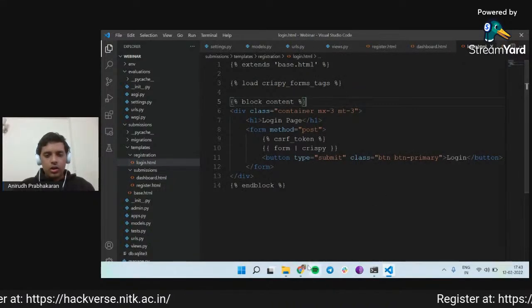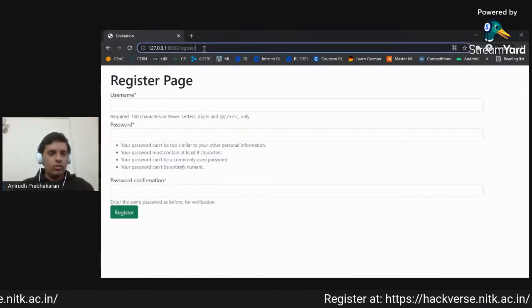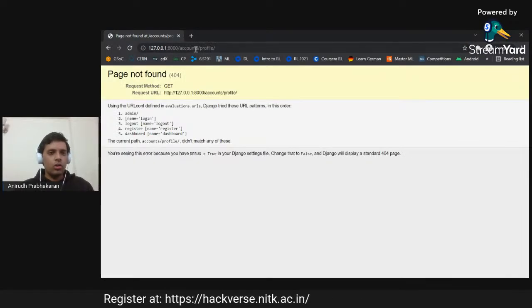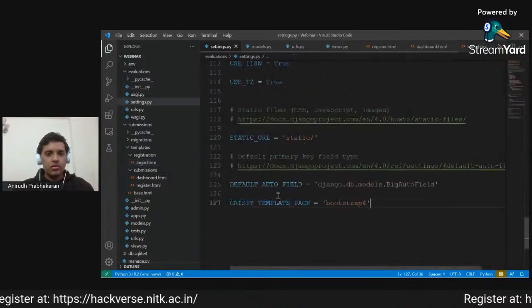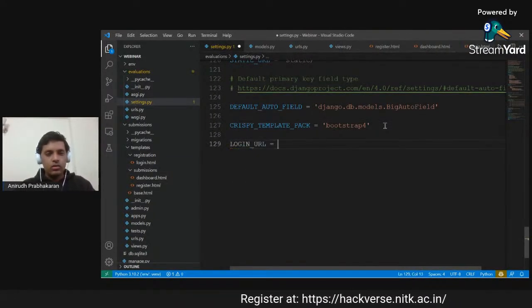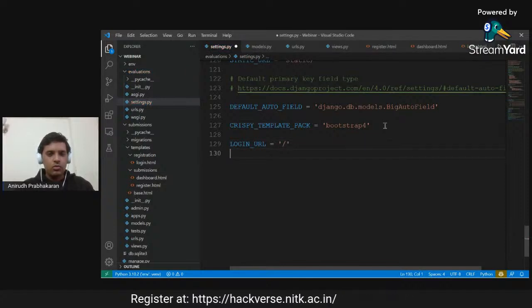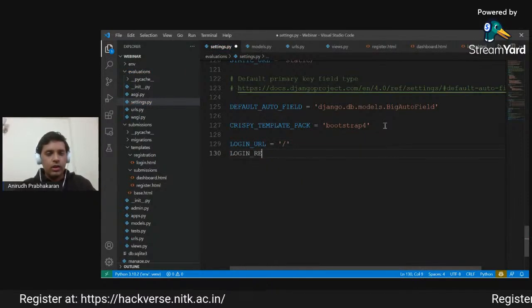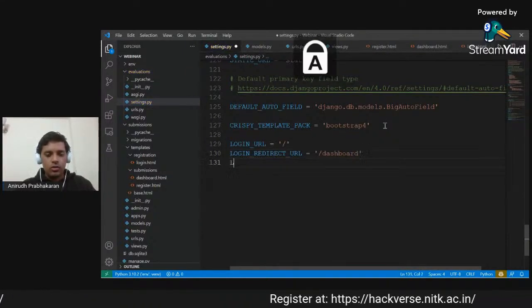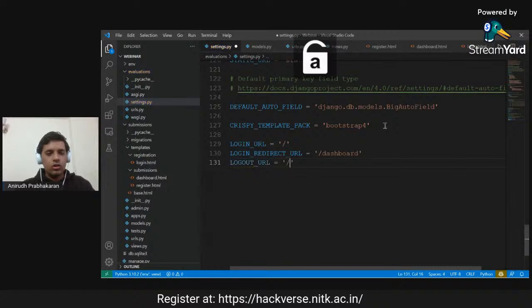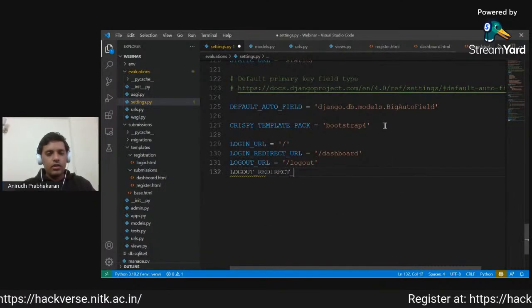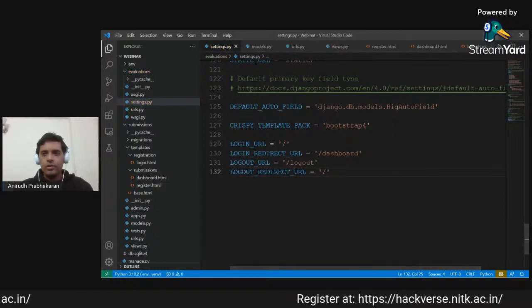Also, as we saw earlier, whenever we do a particular login, it was redirecting us to the accounts page, which we do not want. So we can set that in our settings. We will mention that the login URL is the home page, which is where we have to log in, and the login redirect URL should be slash dashboard. Similarly, the logout URL is slash logout, and the logout redirect URL should be our home page.